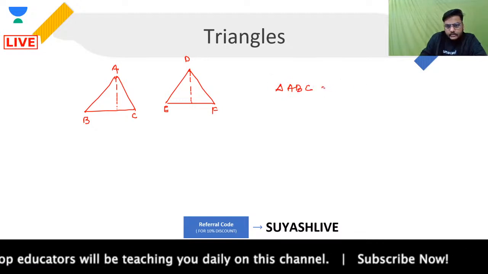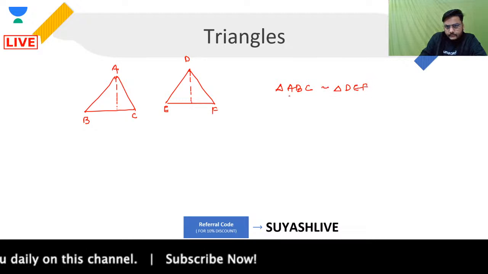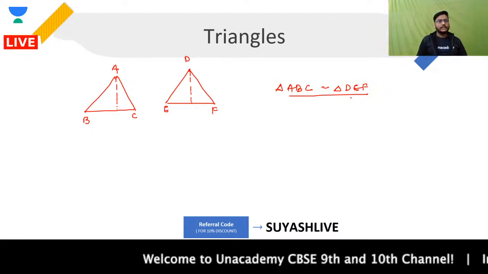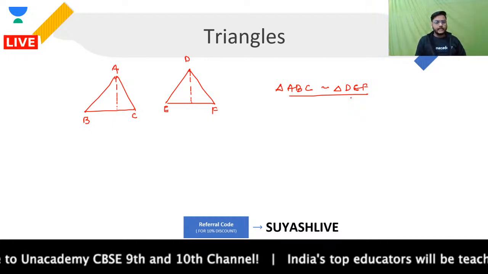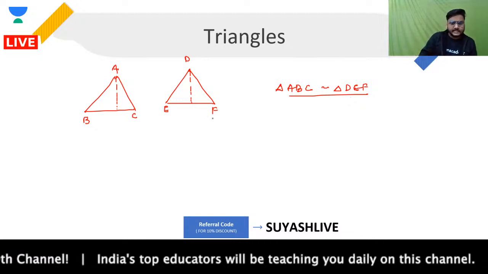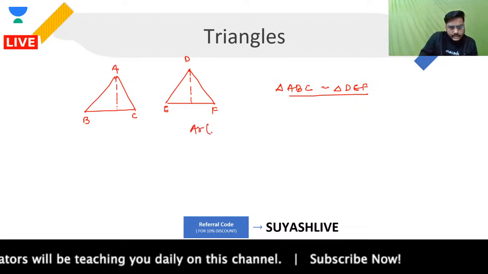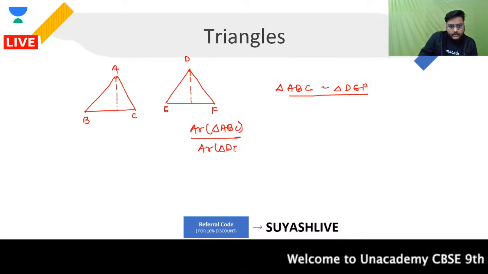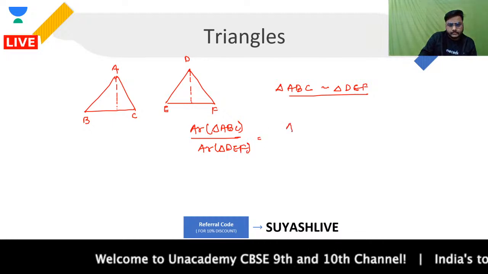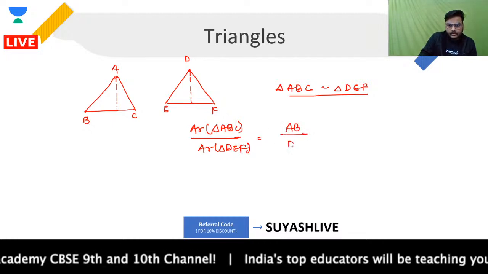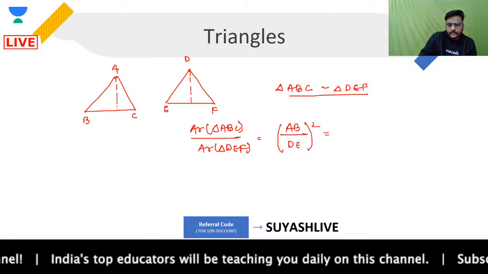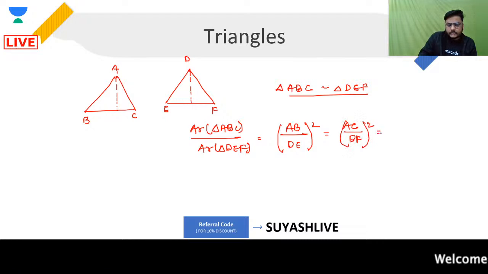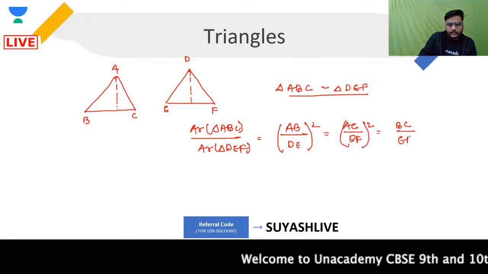So we are saying that if your triangle ABC is similar to triangle DEF, I repeat, if your triangle ABC is similar to the triangle DEF, then you can write as a result that area of your triangle ABC divided by area of your triangle DEF would be equal to, focus, AB upon DE whole square, is equal to AC upon DF whole square, is equal to BC upon EF whole square.